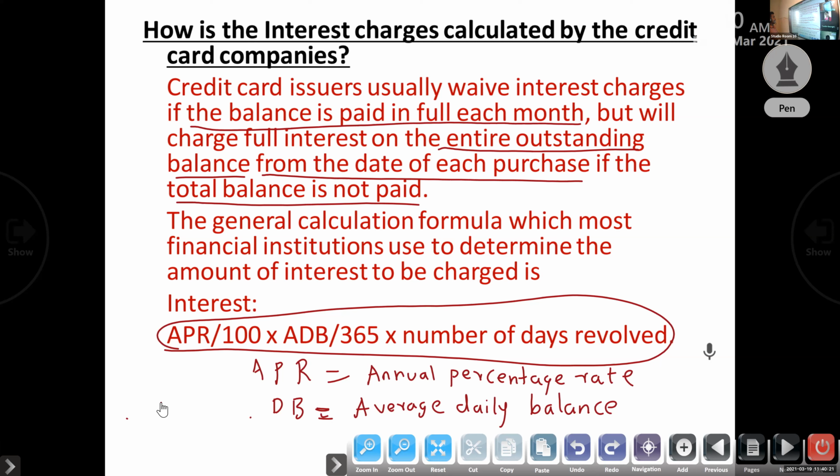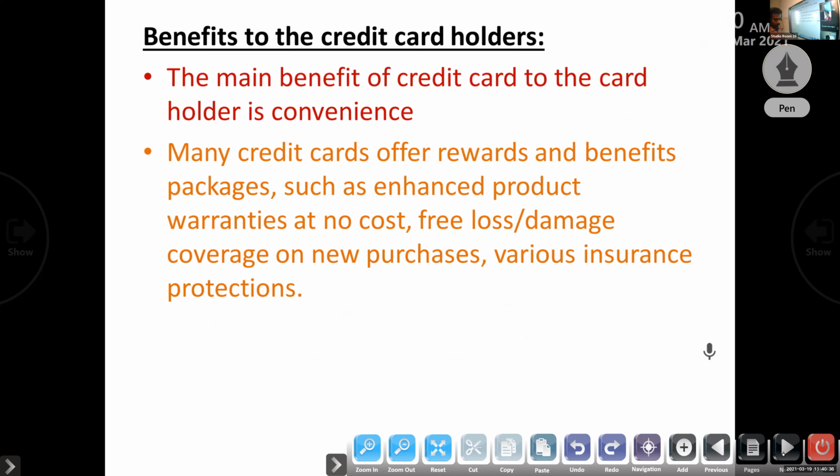APR divided by 100 into ADB. APR, annual percentage rate, into ADB divided by 365 into number of days revolved. That is the interest calculation of a credit card.